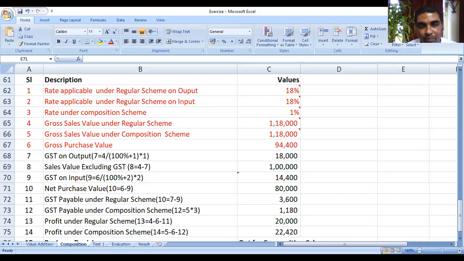Yes, sir. Okay, one more sheet should be on composition scheme. One model you have done, we have evaluated that model. That was a part of our continuous evaluation exercise. And this is a separate project. Next sheet, the same file, you should have only one file. In the same file, you can have one more project. By 29th August, by 5 p.m. So I expect all of you must have submitted this.